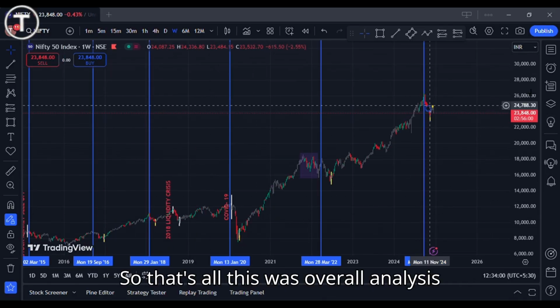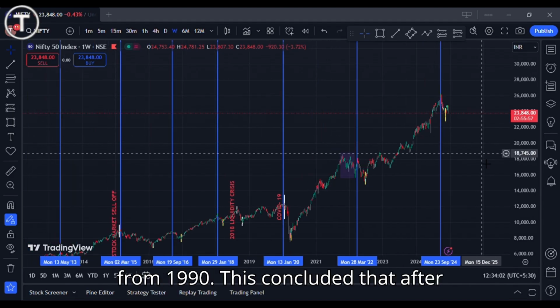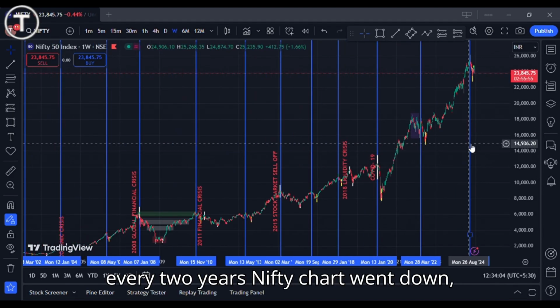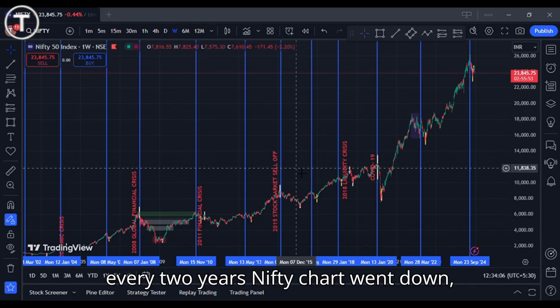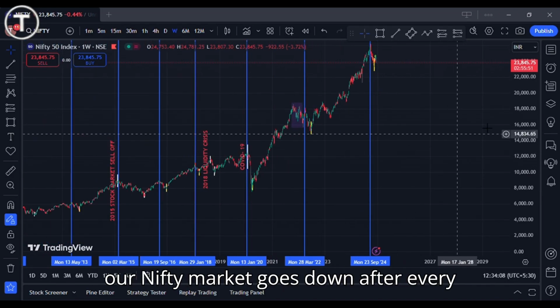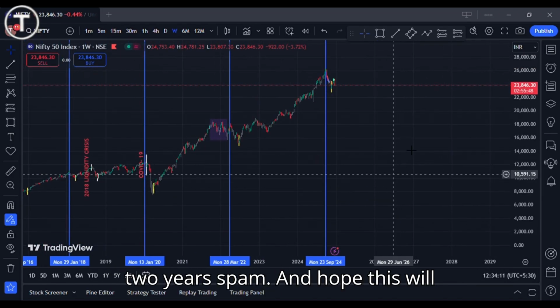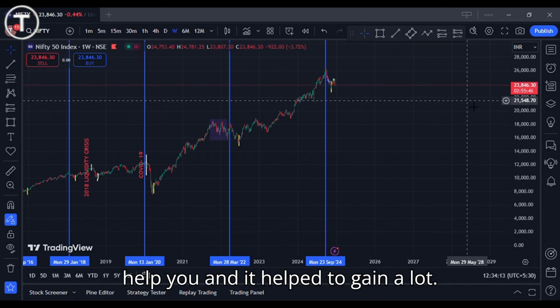This was the overall analysis from 1990. This concluded that after every 2 years, the Nifty chart went down. Our Nifty market goes down after every 2-year span. And I hope this will help you, and it helped to gain a lot.